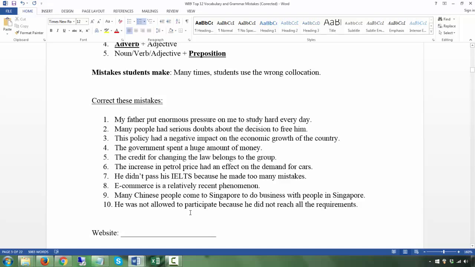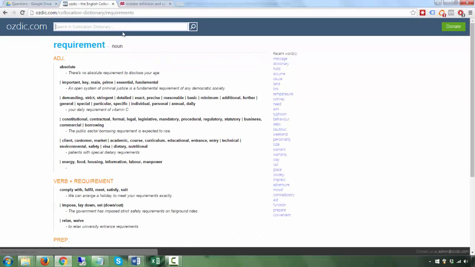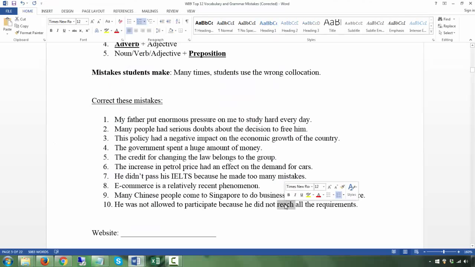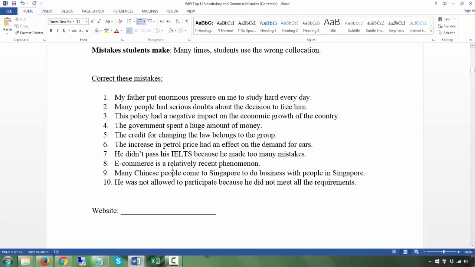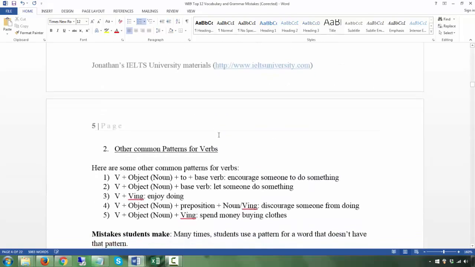He was not allowed to participate because he did not reach the requirements. Okay, again, the verb, the requirement is a noun. So what is the verb collocation? You don't reach the requirements, you fulfill or you satisfy or meet. All right, he did not meet or satisfy or fulfill the requirements. Okay, so this is pretty much the collocation mistakes here. All right, and the website is of course Ozdic. All right, here are your word pattern mistakes.